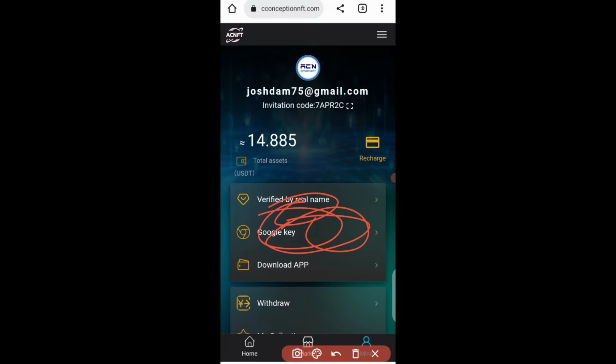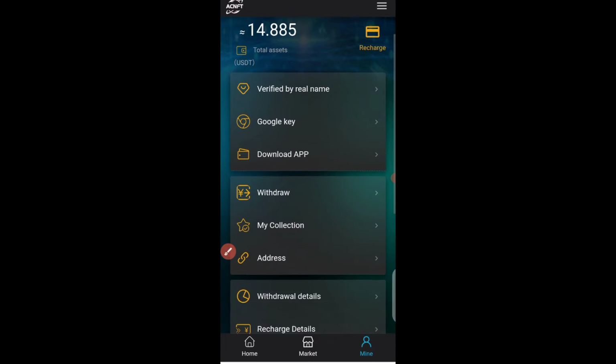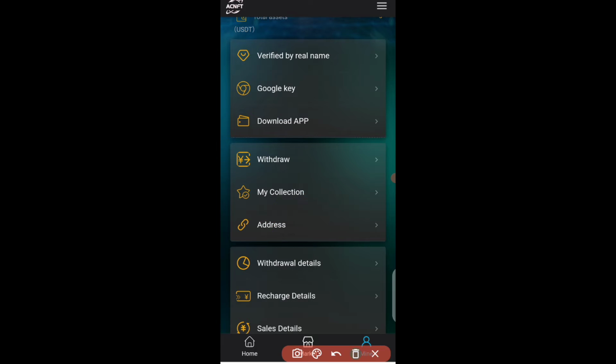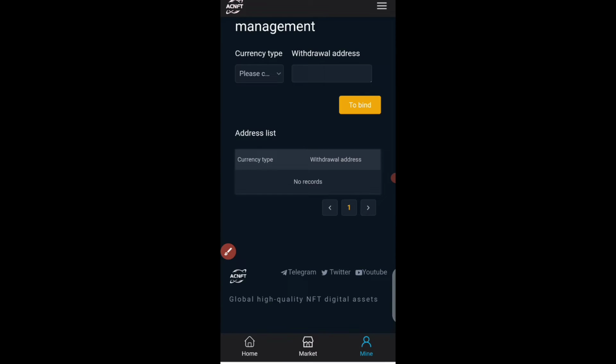After you're done with that, you verify it, and then just scroll down a little bit and come over to this address, guys. All you have to do is link your wallet address with this platform. After you're done with that, you are good to go with this platform.